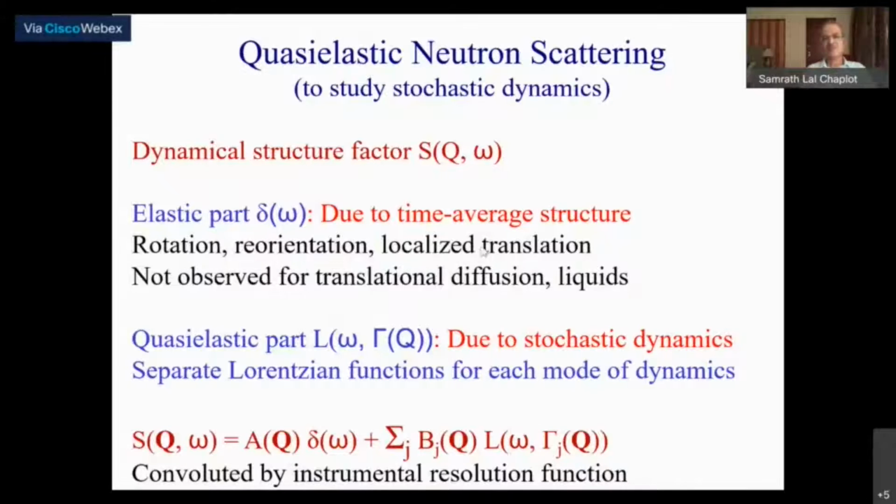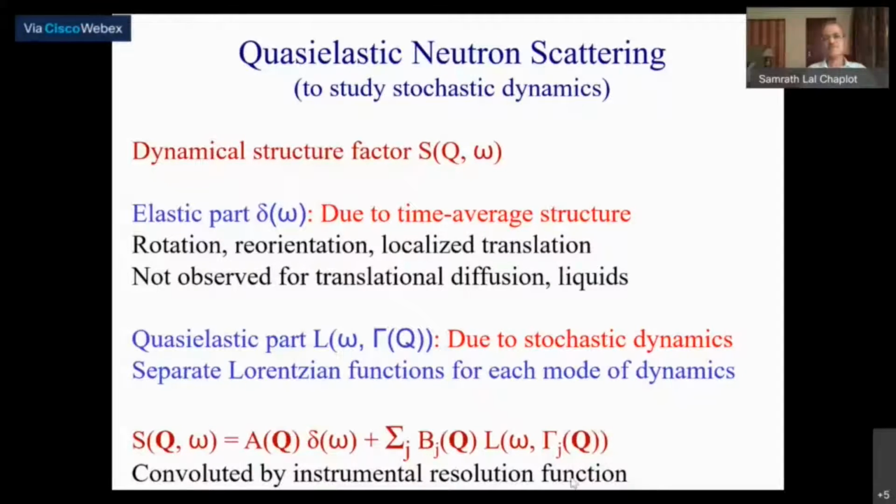But if it's a localized translational motion, diffusion within a cavity or diffusion within a finite space, or if it's a rotational diffusion or reorientation of molecules, then there is a time average structure which gives you the elastic contribution to the dynamical structure factor.